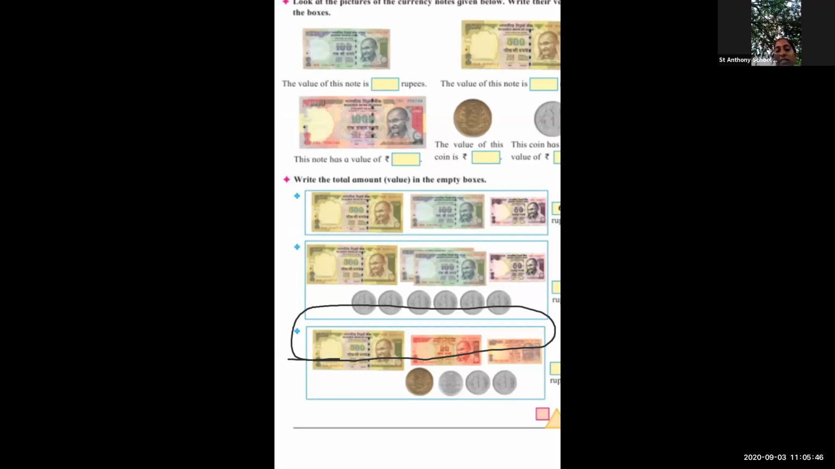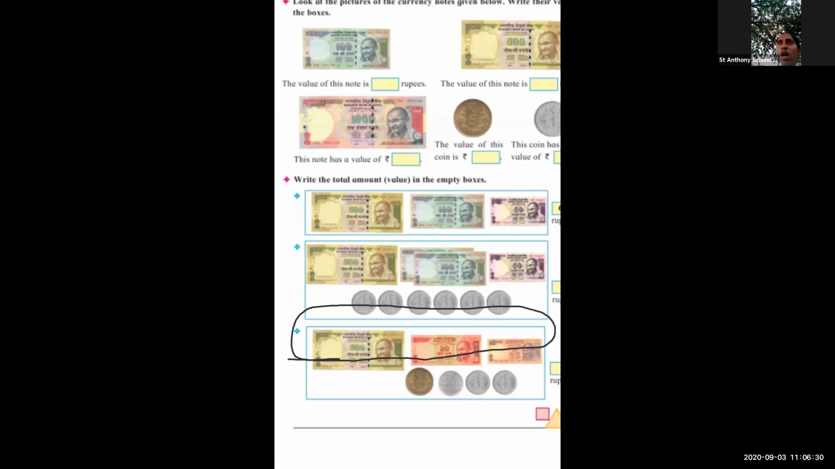Which is only the black color circle? 530. Very nice. Why? Because one note is there for 500. After that 20 rupees. After that 10 rupees. 500 plus 20 plus 10. It's 30 rupees. So total how much rupees is there? 530. Understood?